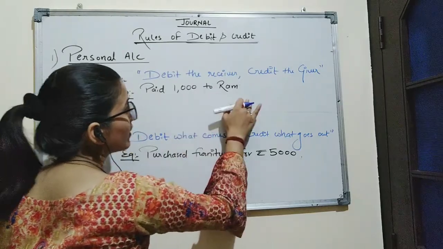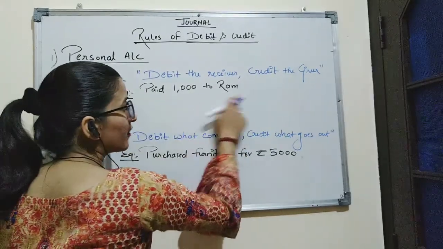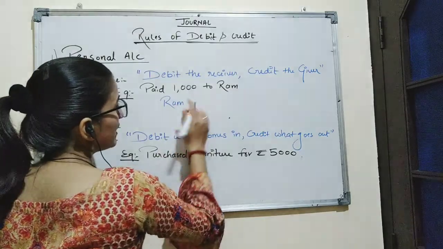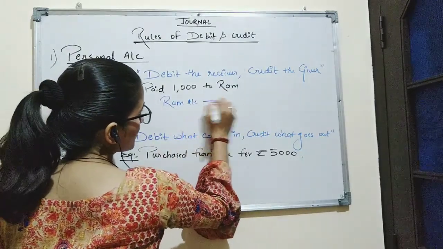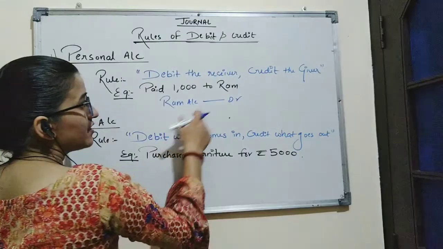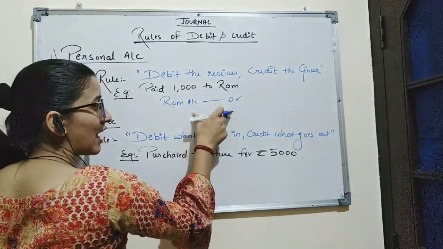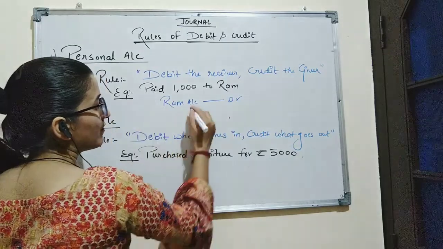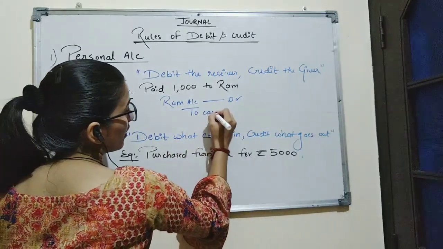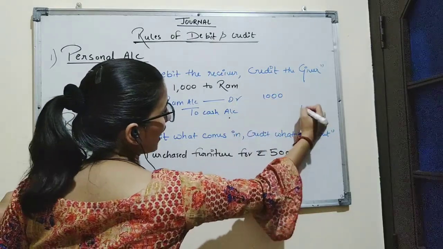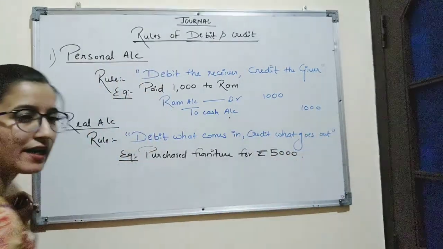Ram is receiving the cash, so we will debit Ram because, according to the rule, we debit the receiver. And credit the giver. There is an outflow of cash, cash is going out, so we will credit cash account, with the amount 1000 on debit side and 1000 on credit side.